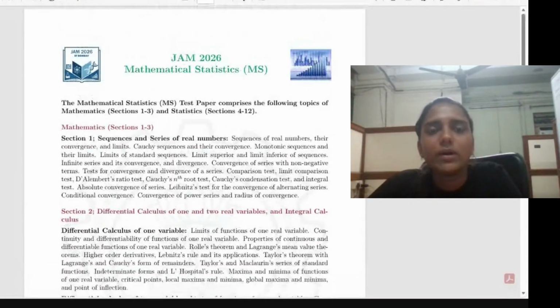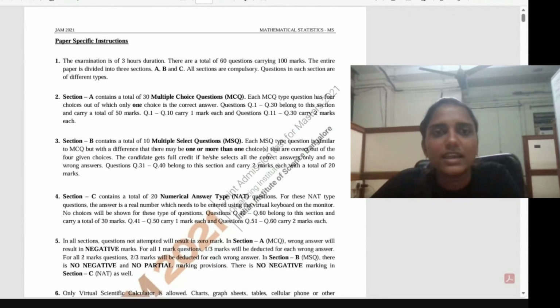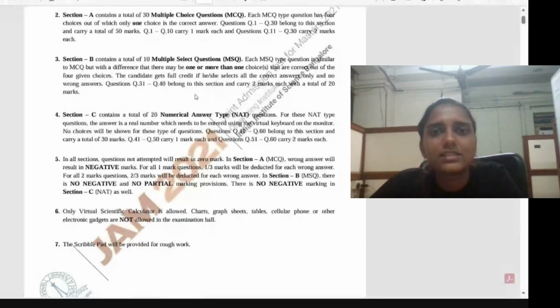About the exam pattern, the IIT JAM exam consists of a total of 60 questions. It is divided into 3 sections: A, B, and C. Section A contains 30 multiple choice questions. The first 10 questions are of 1 mark each, and the next 20 questions are of 2 marks each. Section B has a total of 10 multiple select questions, that is, there can be more than one correct option for each question.